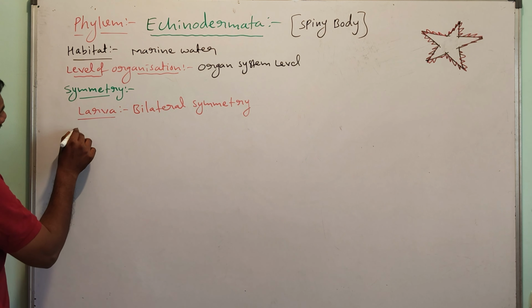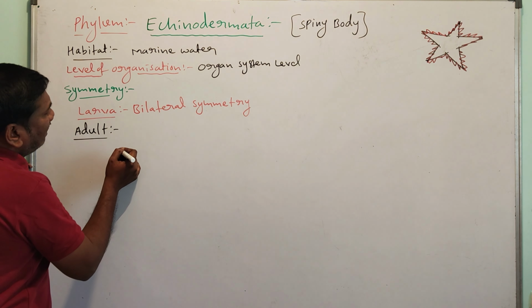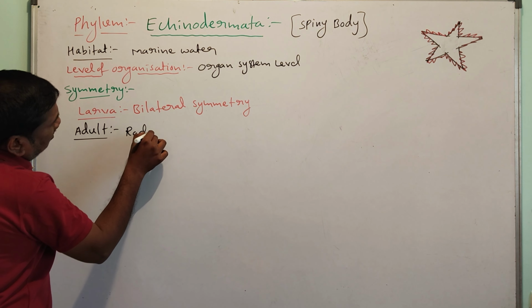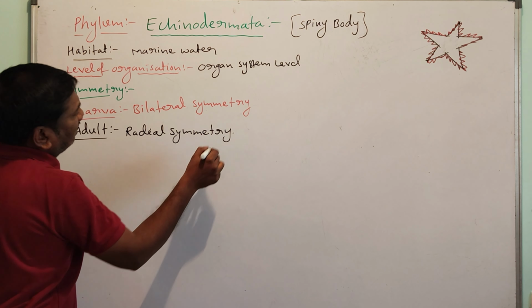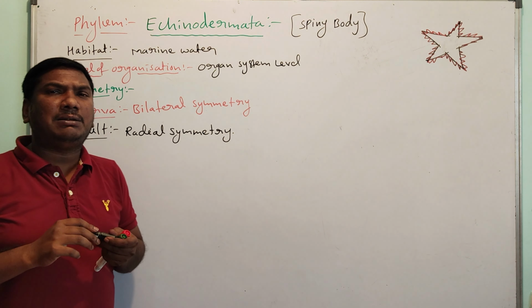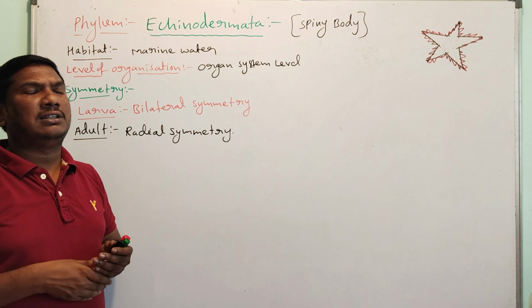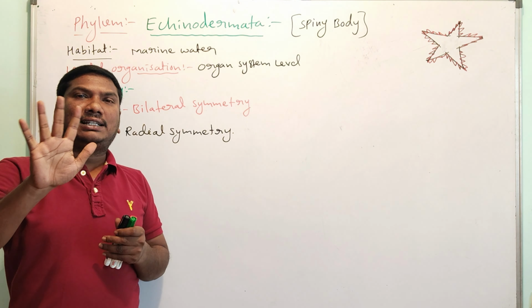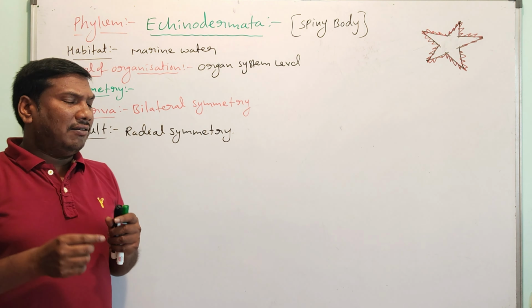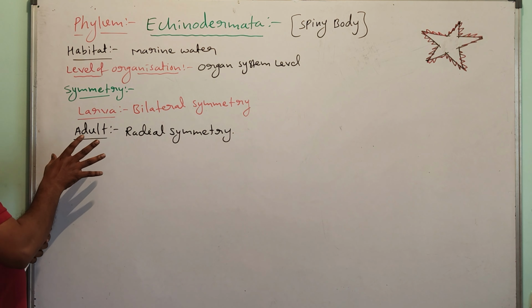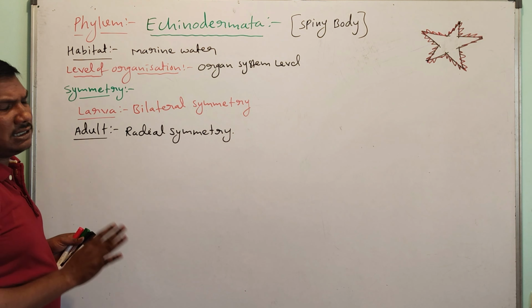Echinodermata adults have radial symmetry. Radial symmetry means the organism cut along many axes is divided into two equal parts. For example, in starfish, 5 axes divide it into two equal parts, called pentamerous radial symmetry. So a very, very important character of Echinodermata is symmetry. Larvae are bilateral symmetry, adults are radial symmetry.